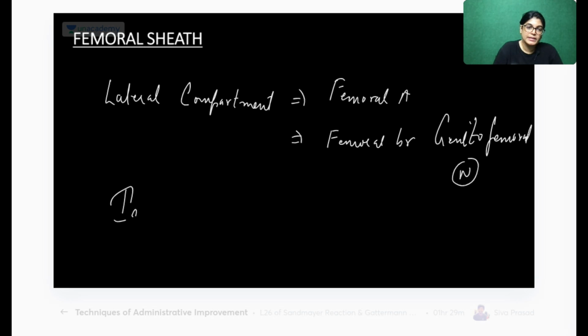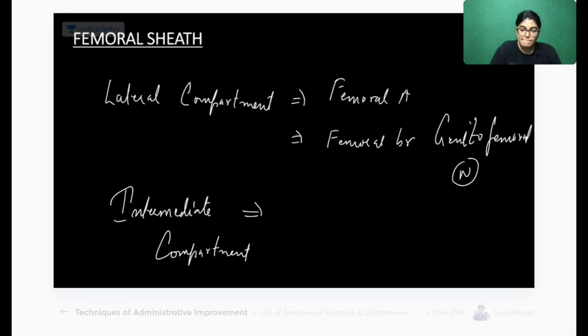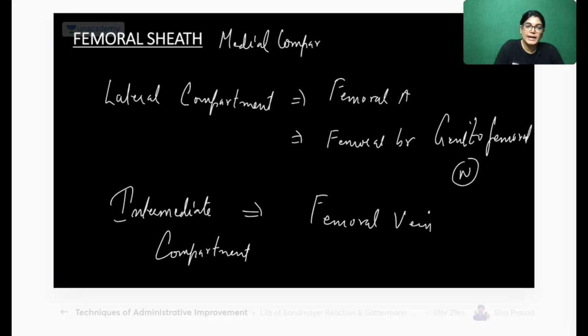In the intermediate or middle compartment, the structure residing is the femoral vein. And in the medial compartment, what lies?